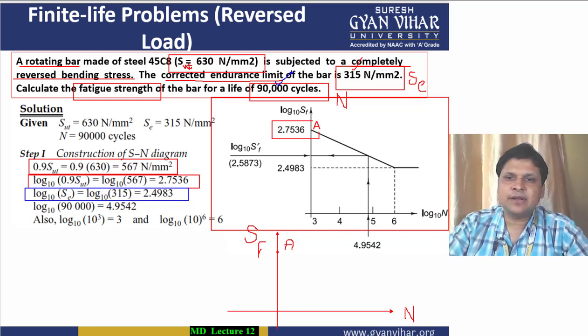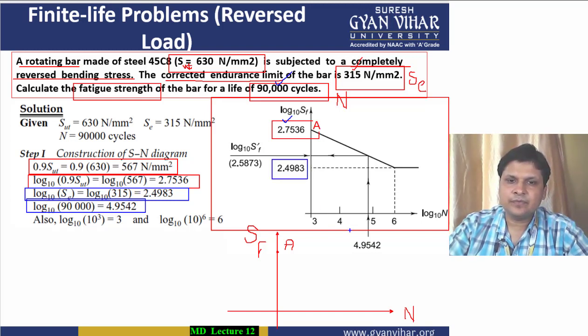So the number of cycles is given to you. What I will do, I will find its log value. I will also find the log value of the number of cycles. So now the three data are given to us. On the basis of these three data, I will make this SN curve. One, this point. Second data is this one, and the third data is this one.